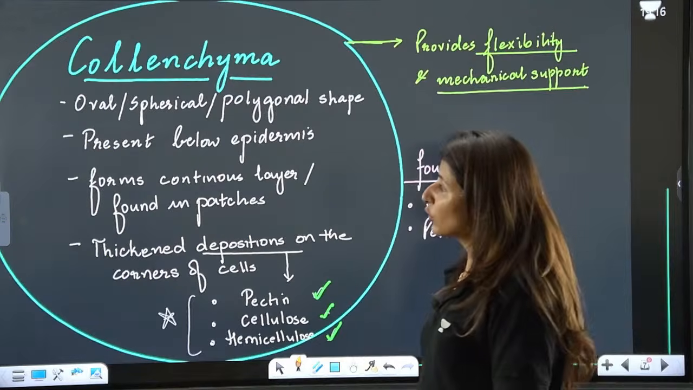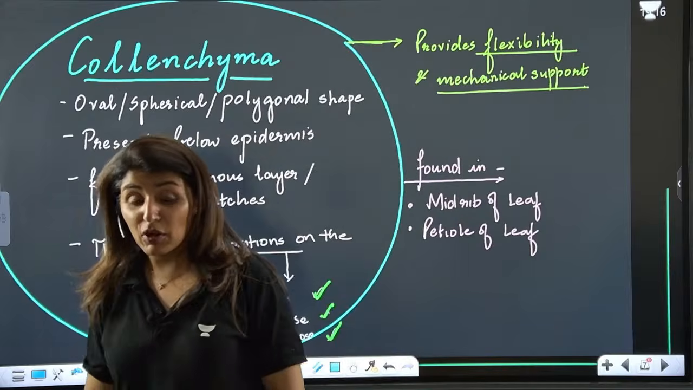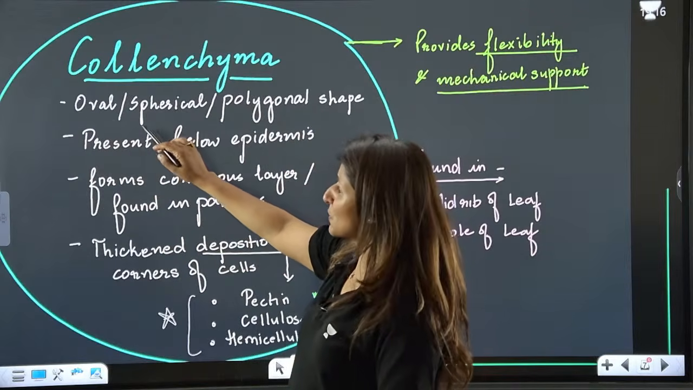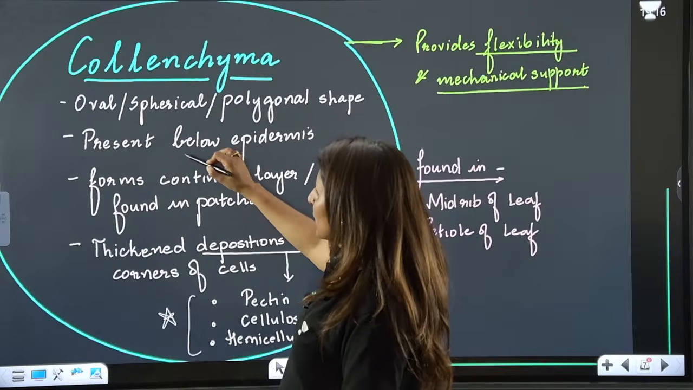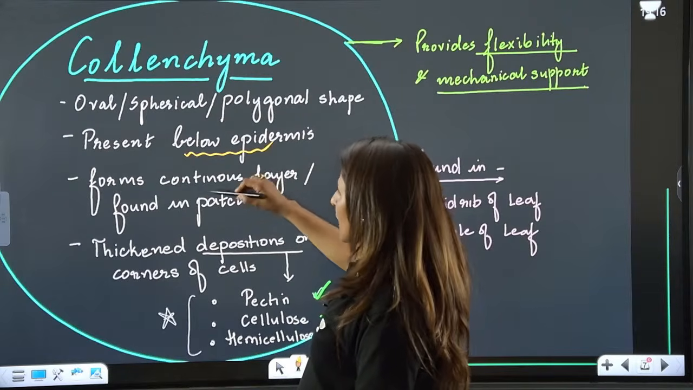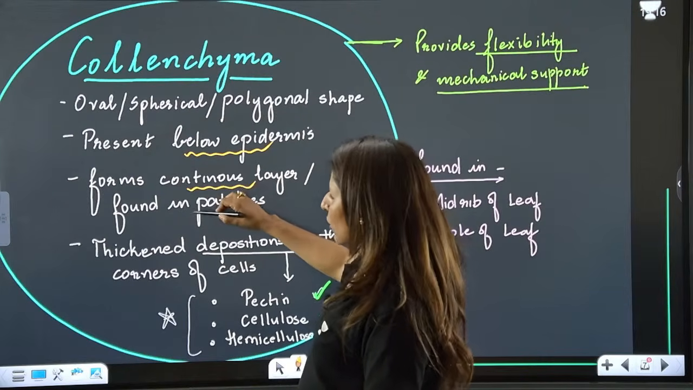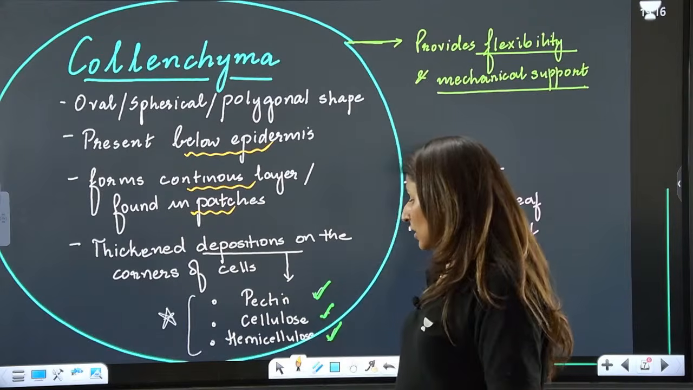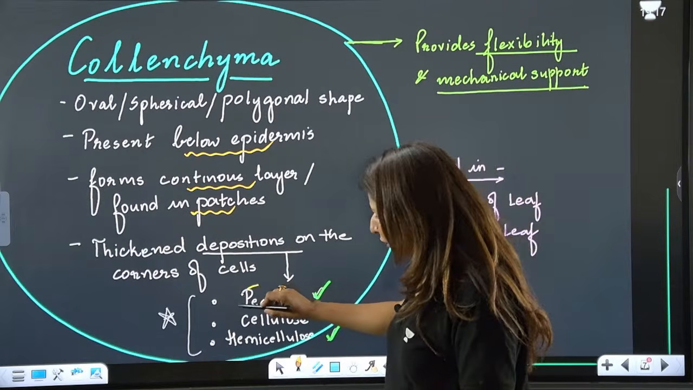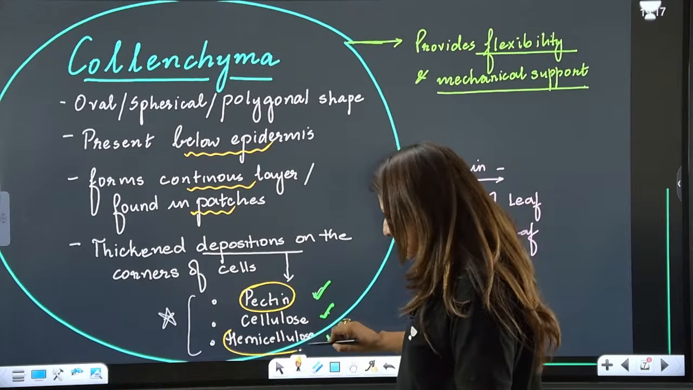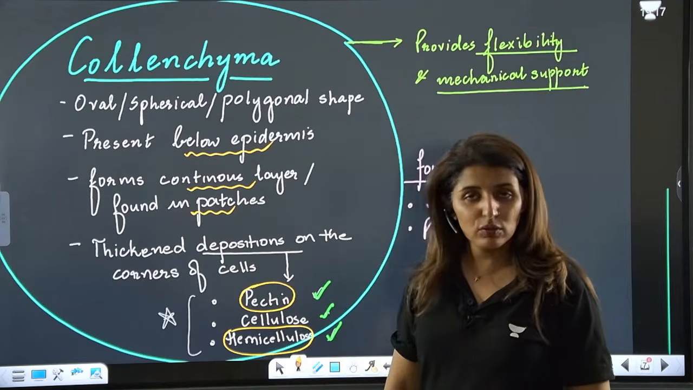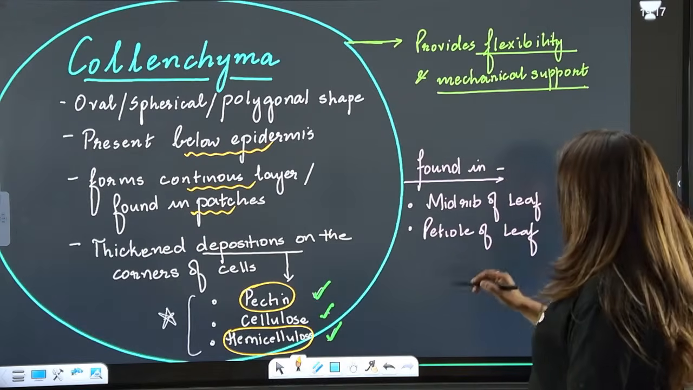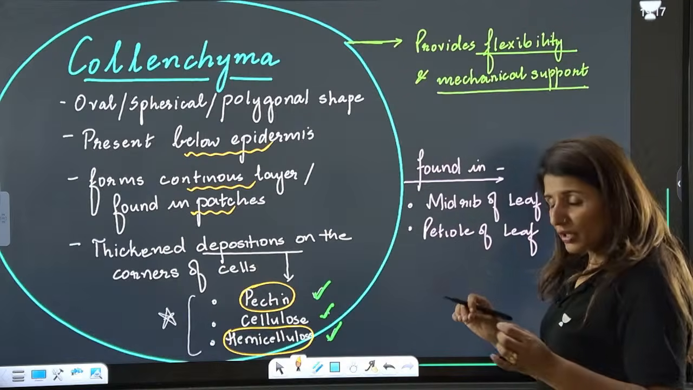Now, moving on to collenchyma. This is the second type of simple permanent tissue. Cells can be of different sizes and shapes: oval, spherical, or polygonal. They are present below the epidermis and usually form a continuous layer, or they can be found in patches. Now the thickened deposition, other than cellulose, guys, they have pectin and hemicellulose.